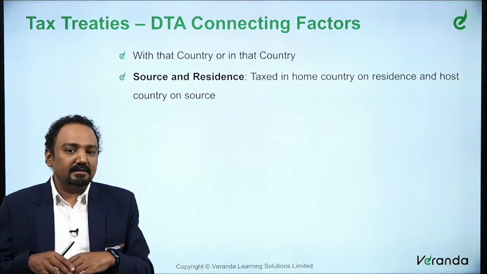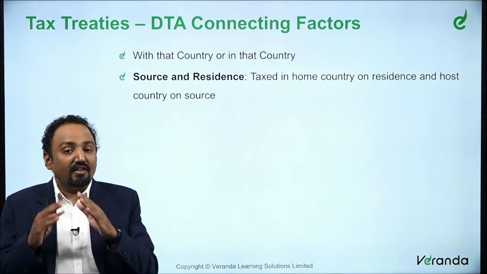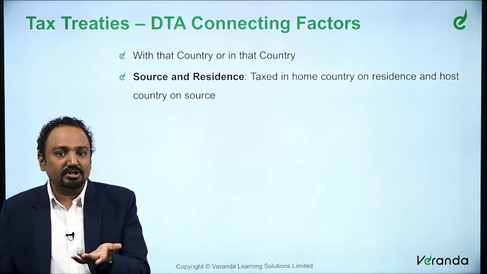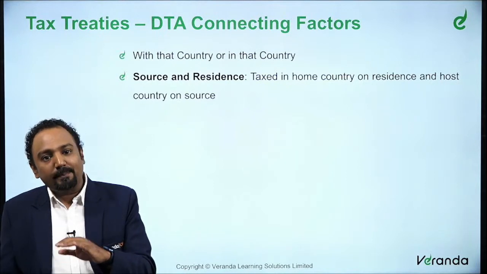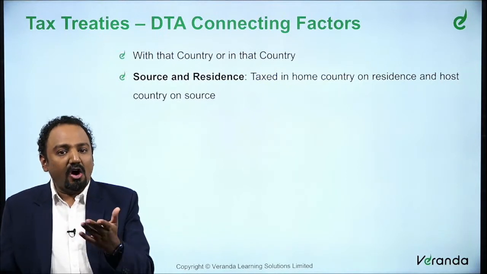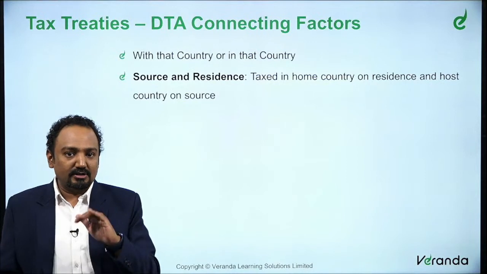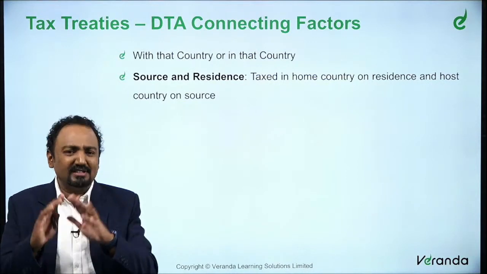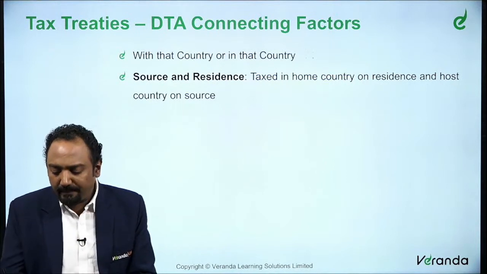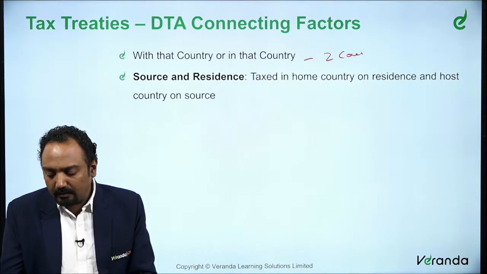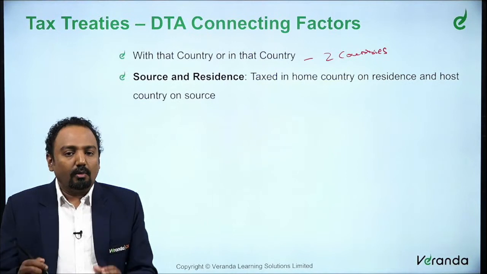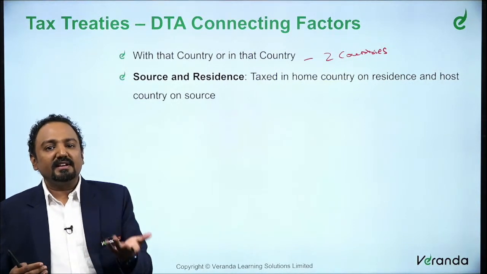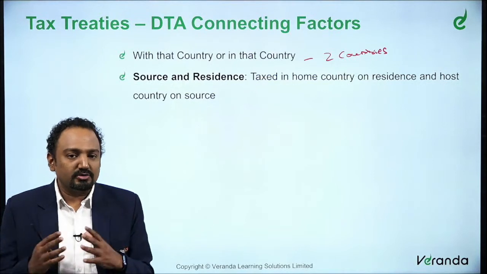It could have happened in India. So basically this transaction which will probably result in double taxation or which has resulted in double taxation could be a transaction that has happened between India and another country, or it has actually happened in India. That is what we mean by with that country or in that country. In simple terms, we are trying to say that there will be two countries involved. One of the countries will be that with that country, another country will be that in that country, right? Of course. So that's what we are going to talk about.